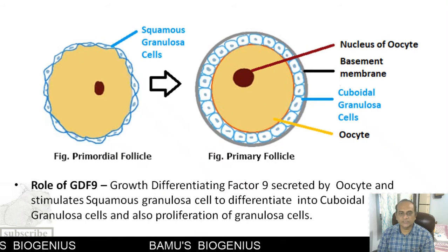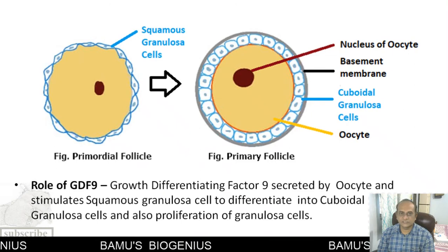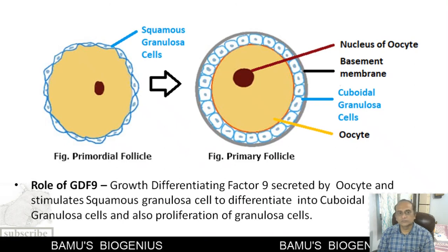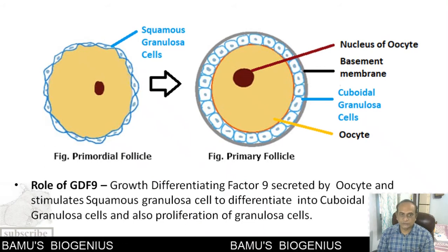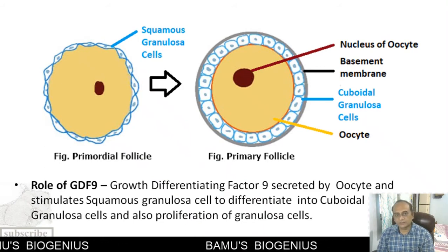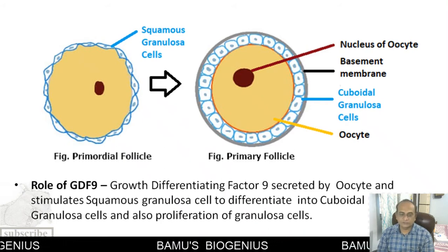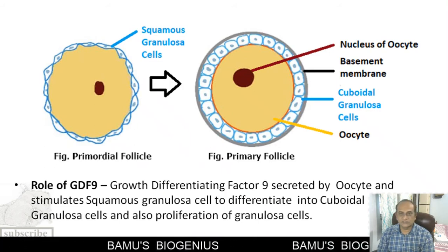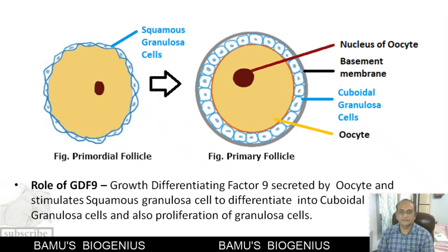And this growth differentiation factor is secreted by the primary oocyte. The primary oocyte secretes this GDF9 and stimulates the granulosa cells, which are squamous, flattened granulosa cells, to convert into cuboidal granulosa cells. So this is how, when the primordial follicle is converted into a primary follicle, the granulosa cells are now cuboidal granulosa cells, and they surround the primary oocytes, and that's why it is called a primary follicle.